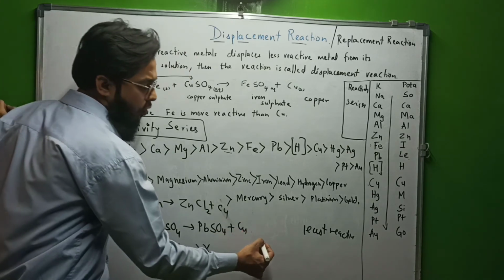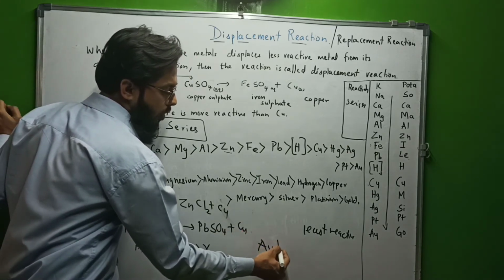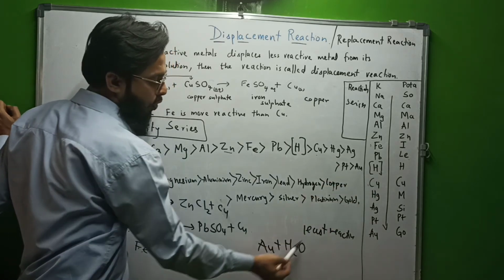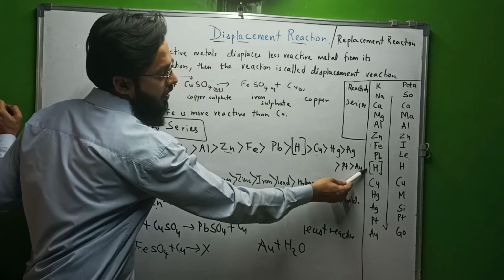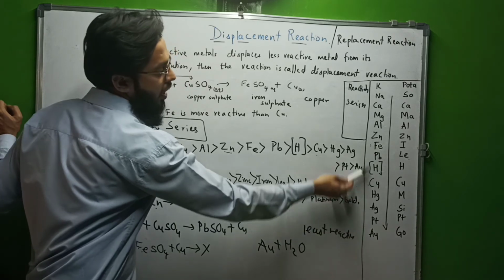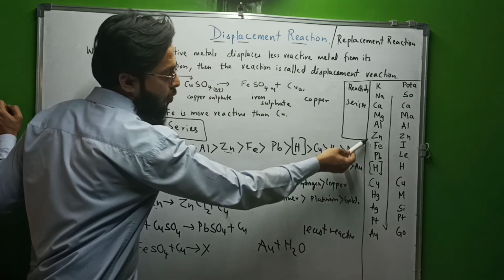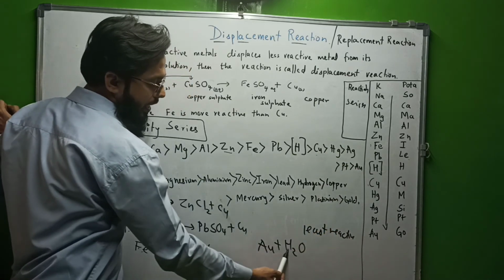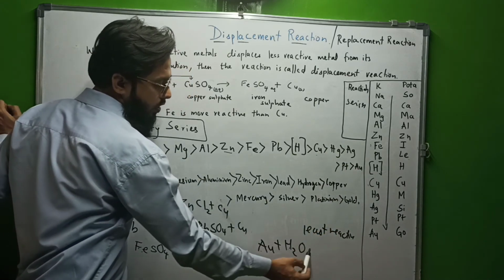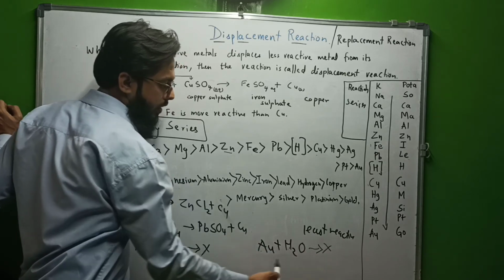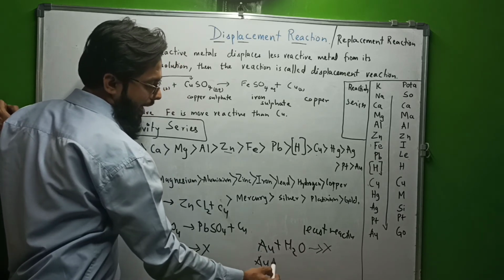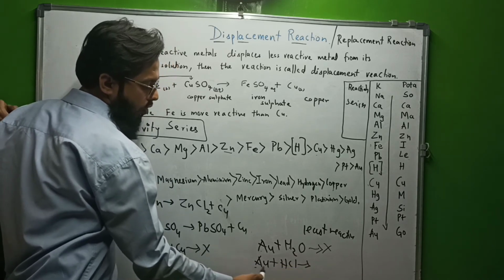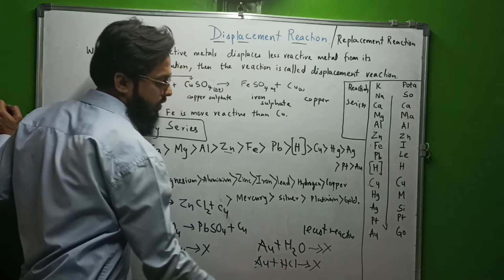In the same way, why does gold not react with water? Because hydrogen is more reactive than gold. Hydrogen is here, it is more reactive. While going above the series, it is more reactive. While going down the series, it is least reactive. Gold is least reactive. It can't displace hydrogen, so there will be no reaction. Same way, if you add acid to gold, nothing will happen, because gold will not displace H, no reaction.